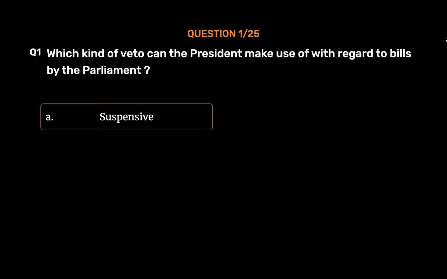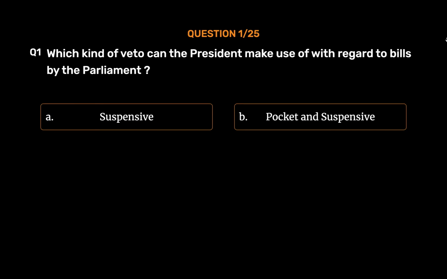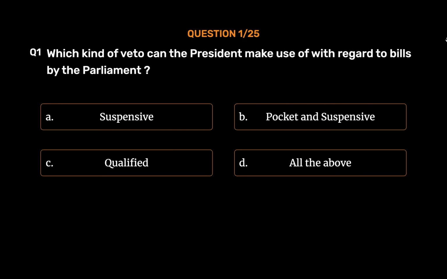Option A. Suspensive. Option B. Pocket and suspensive. Option C. Qualified. Option D. All the above. The correct answer is Option B.